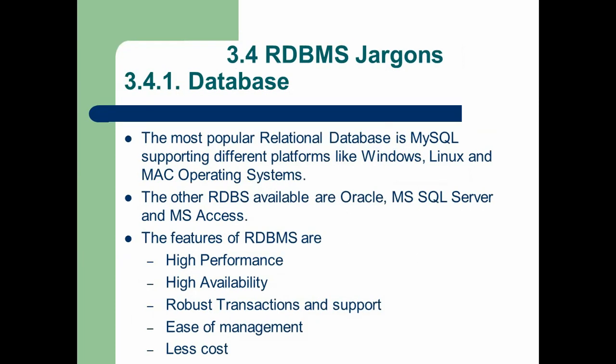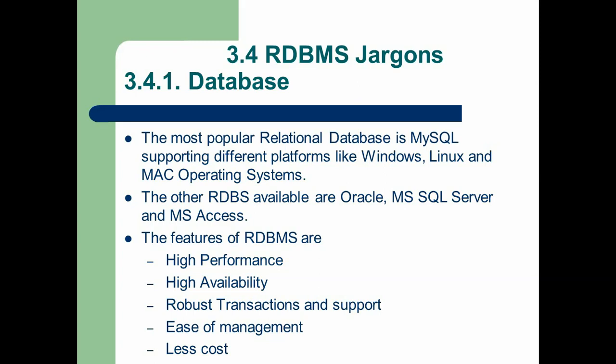Jargons means technical terms. There are four technical terms in RDBMS. The first jargon is database. The most popular relational database is MySQL, which supports Windows, Linux and Mac operating systems.